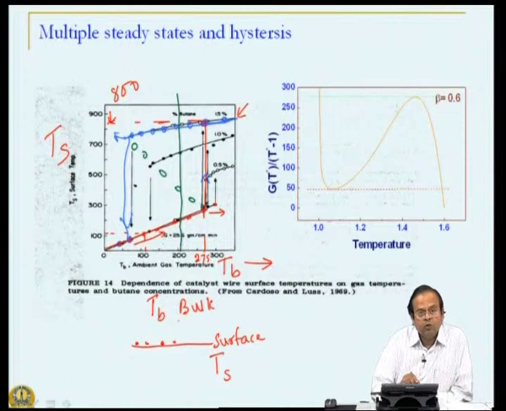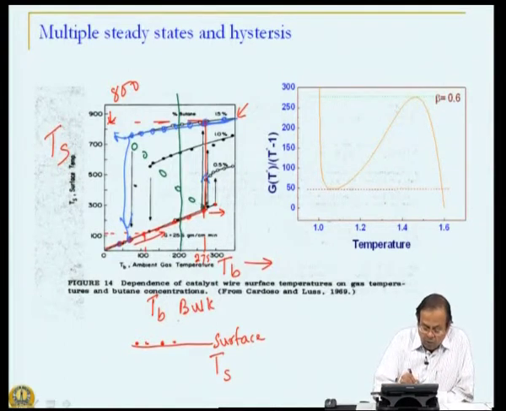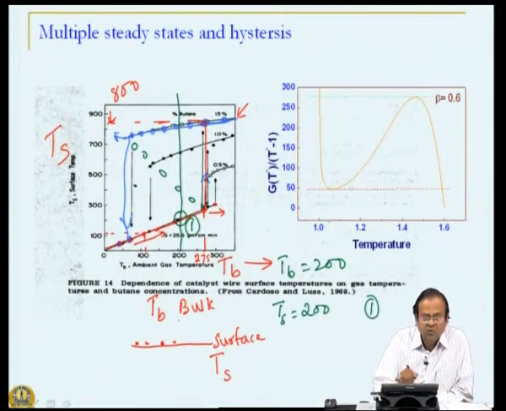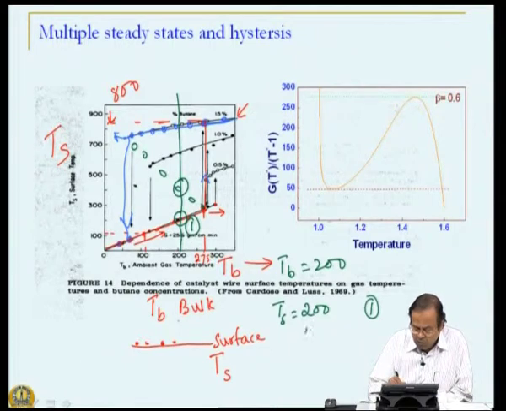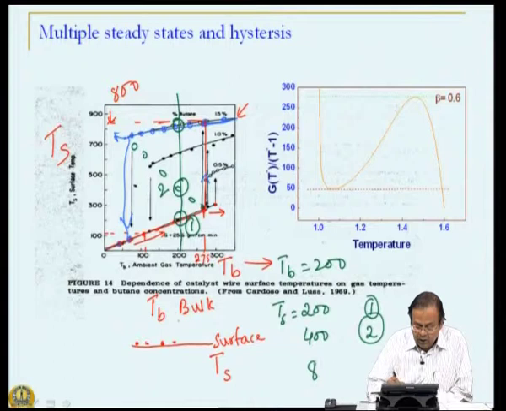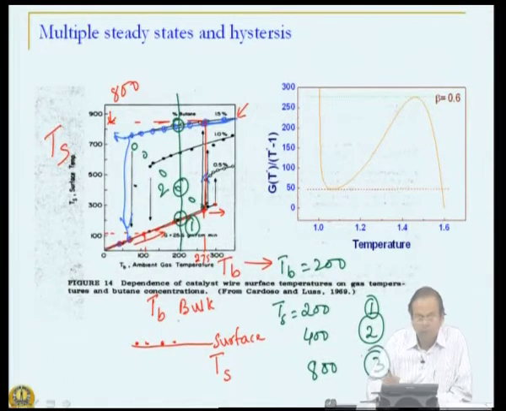At this bulk temperature of 200, I had a possibility that my surface temperature is also 200. So, my bulk temperature is same 200, surface temperature is 200, solution 1, or it could have been somewhere over here. I mean, this is just an approximate value, but believe me that solution is there around 400, that is solution 2, or this value which is about 800, solution 3.